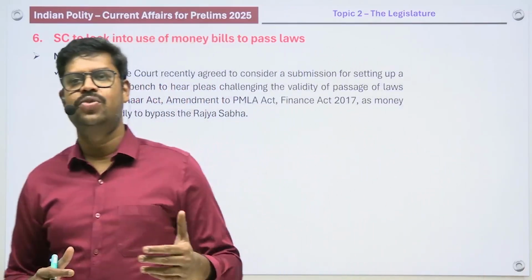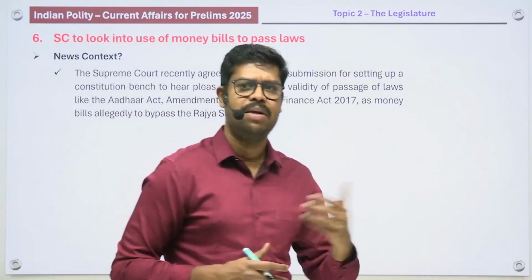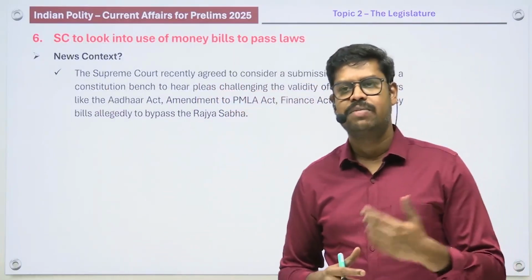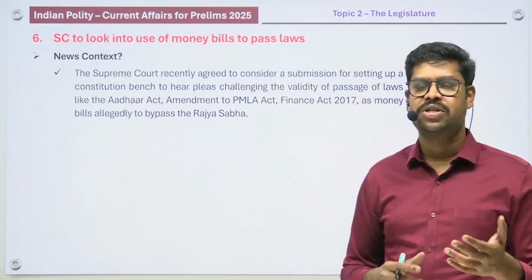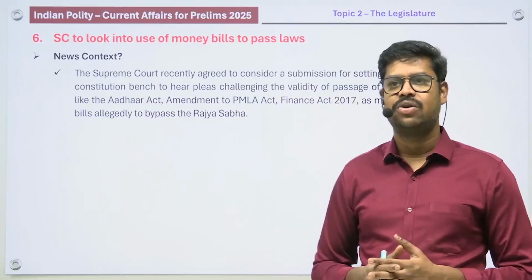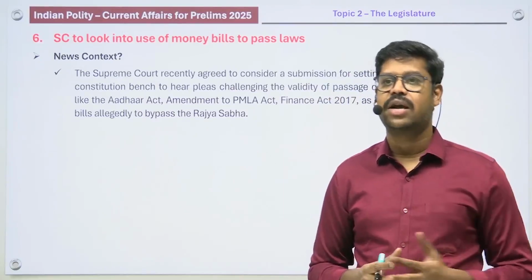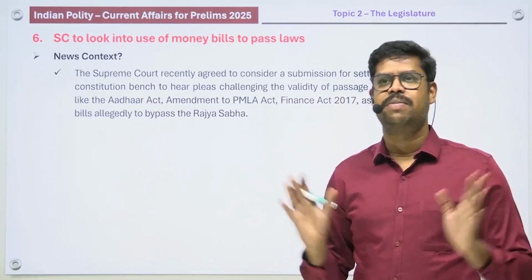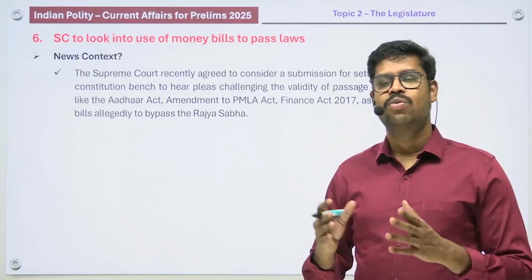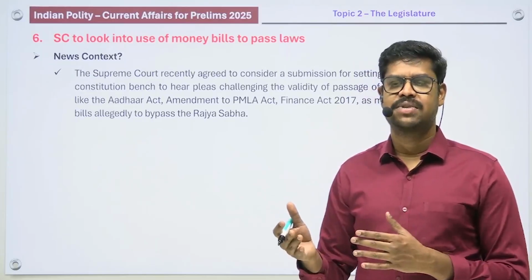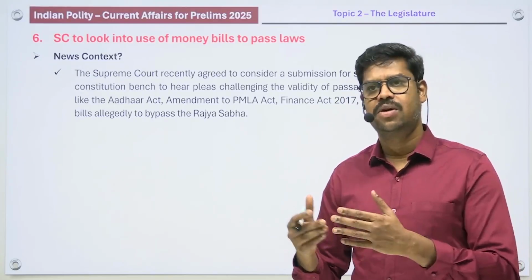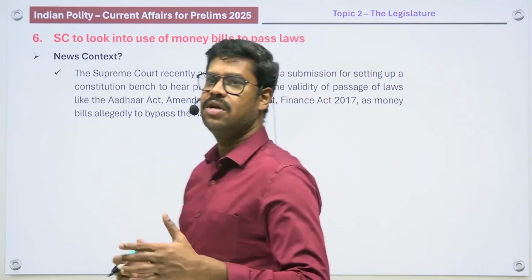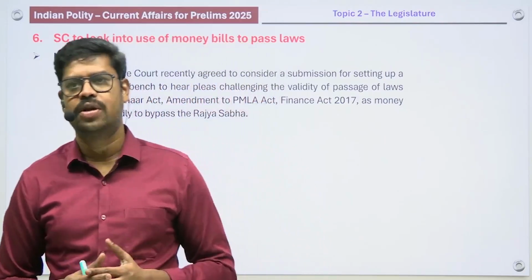The allegation today against the government is that many amendments to the bills, like the amendments to the Prevention of Money Laundering Act, the amendments to the Foreign Contribution Regulation Act, the passing of the Finance Act 2017, and the passing of the Aadhaar Act in 2016, have all been passed as a money bill. And what is the allegation against passing these bills as a money bill? The allegation is, and in fact the matters have gone to the court also, that these bills do not fall under the ambit of what is called a money bill.